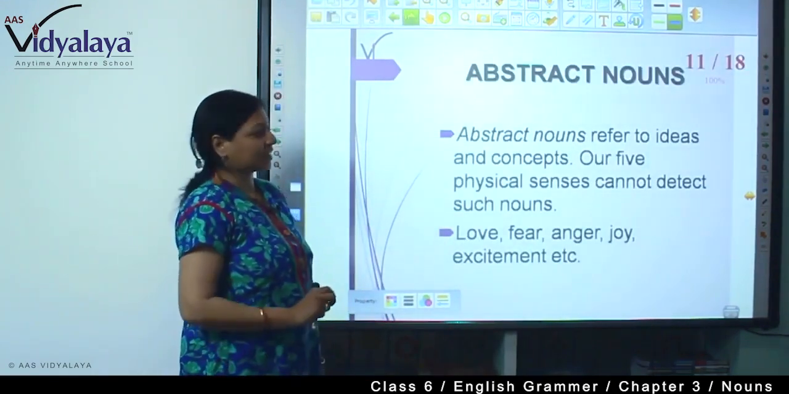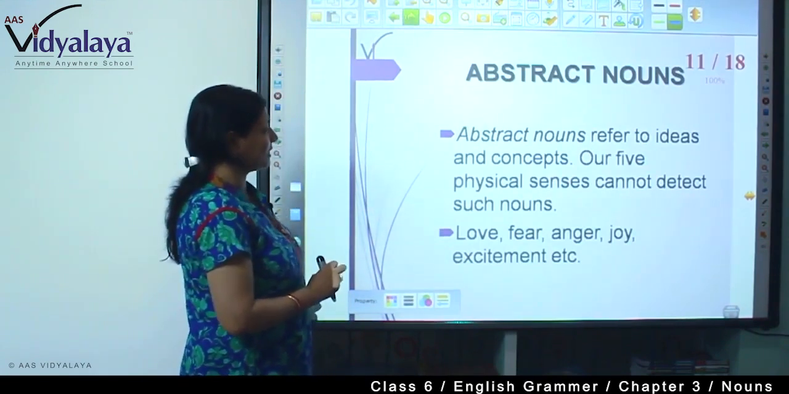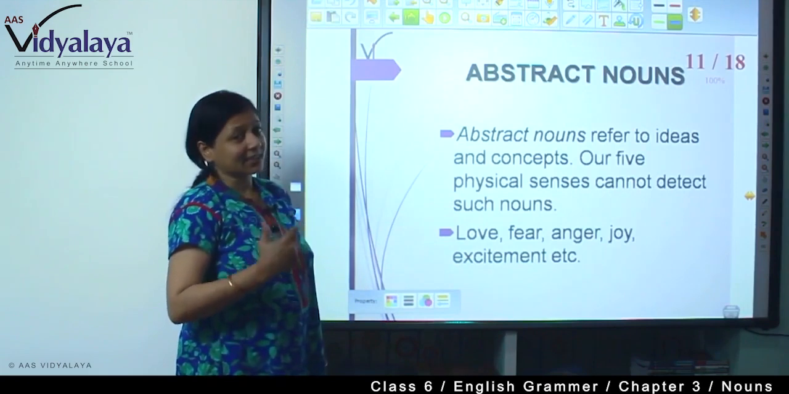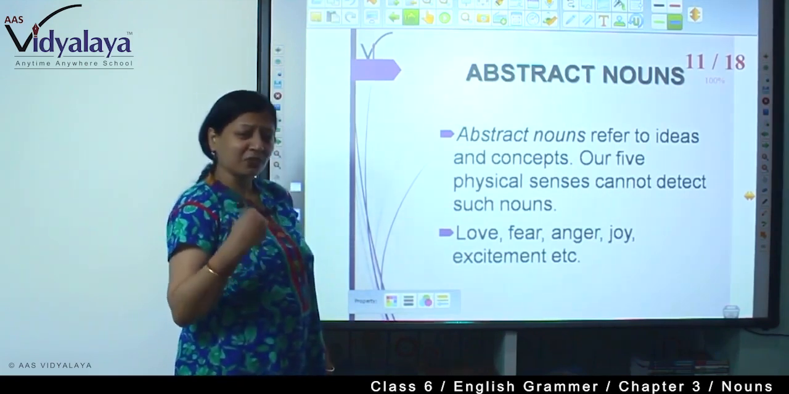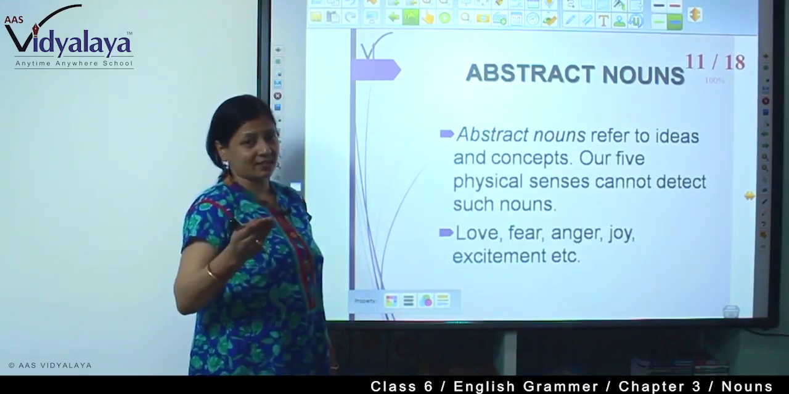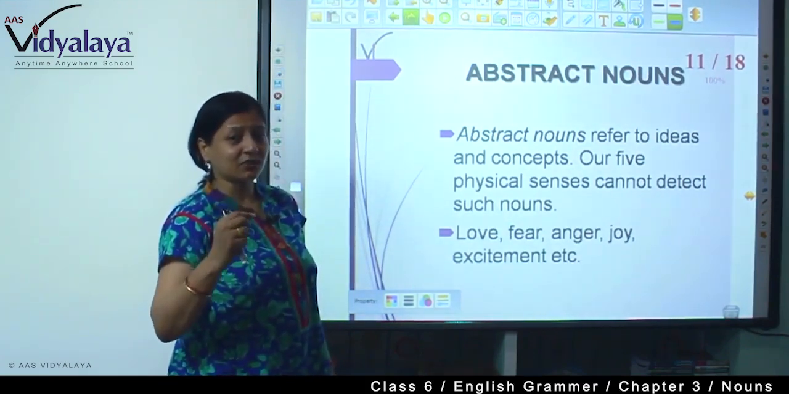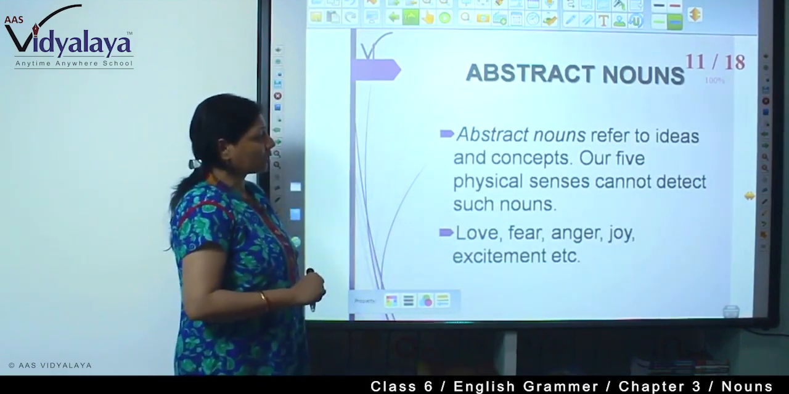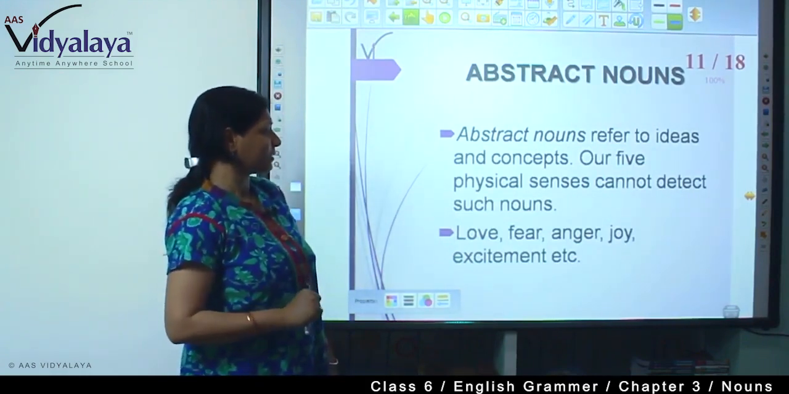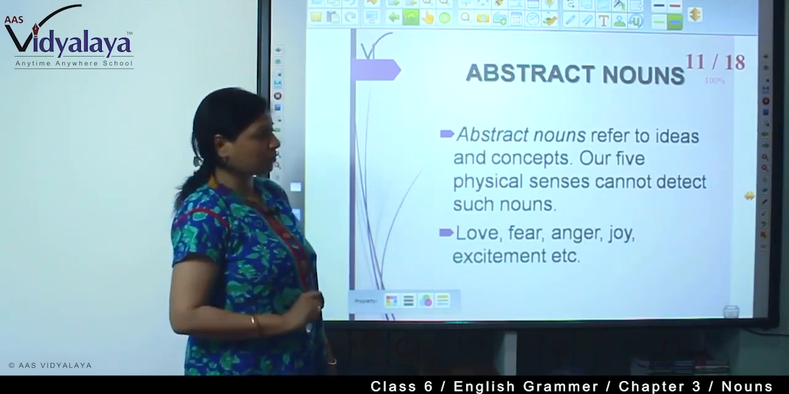Next is your abstract noun. What are abstract nouns? As I have told you at the start, abstract nouns refer to ideas and concepts. We can feel them, we cannot touch them, we cannot use our five senses. We cannot see it, we cannot touch it, we cannot hear it, we can only feel it. These are ideas and concepts. Our five physical senses cannot detect such nouns.